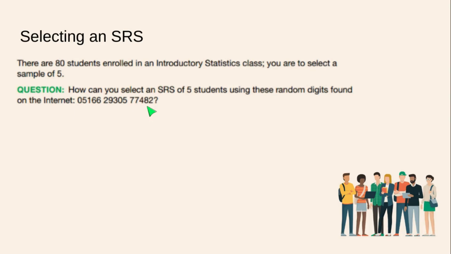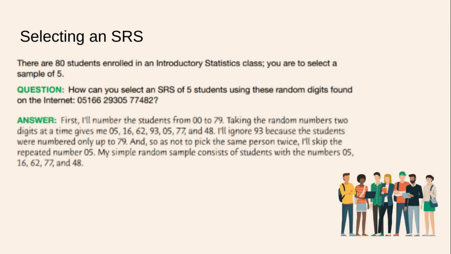All right, let's look at the answer, also provided by the textbook. So first you can number the students from 00 to 79. All right, that's 80 students if you start at 00. Taking the random numbers 2 digits at a time gives me 05, 16, 62, 93, 05, 77, and 48. And here's 2. Guess you can't use that. We'd need to know what number's next to it. So you ignore 93. There is no student number 93.